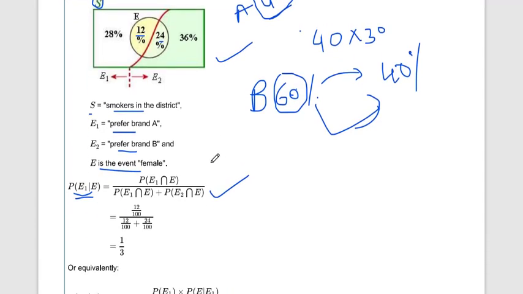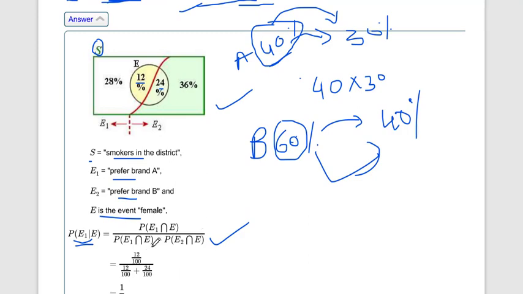So the probability of E1 intersect E upon the probability of E1 intersect E plus the probability of E2 intersect E. E1 intersect E means this part. The total is 100, so 12 by 100. The probability of E1 intersect E is 12 by 100, and the probability of E2 intersect E is 24 by 100. After calculation we get the probability.